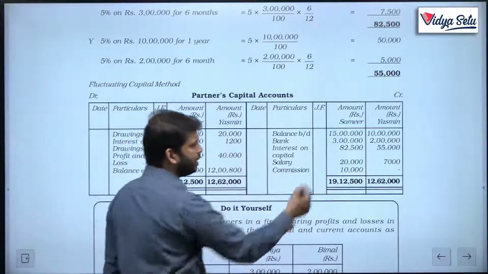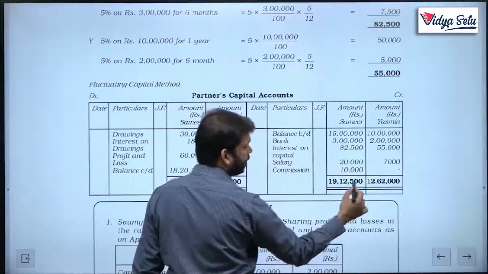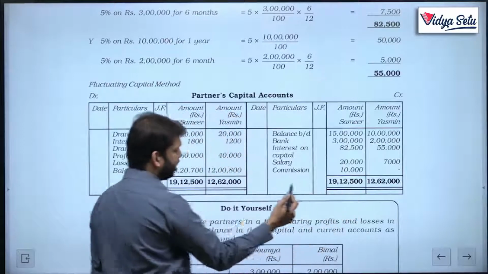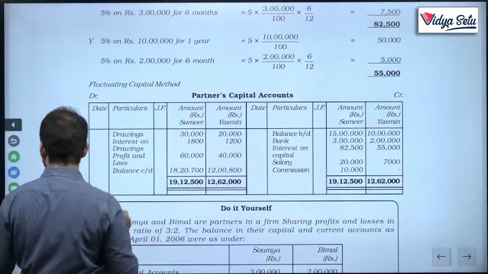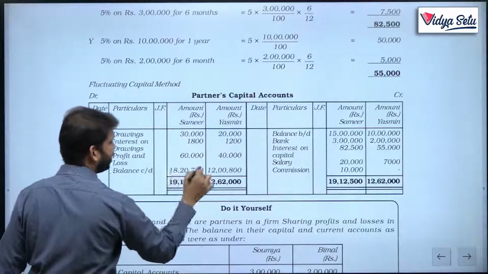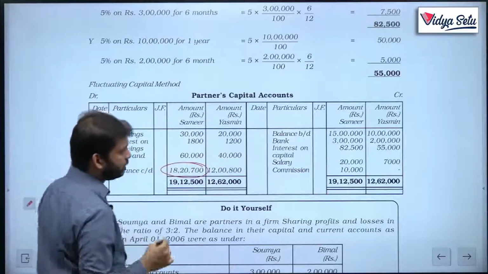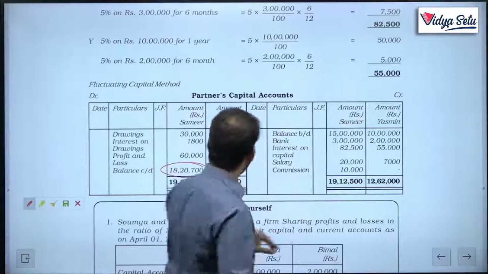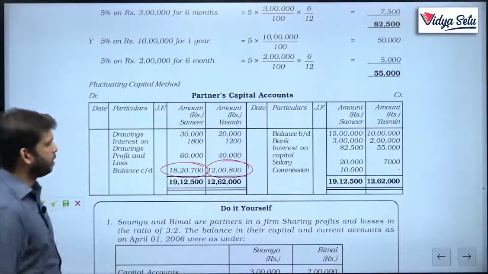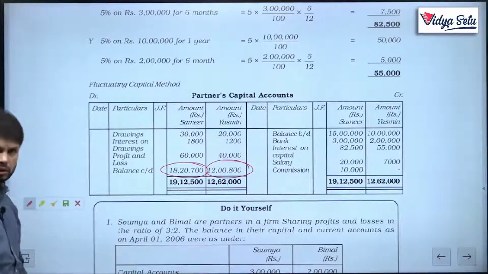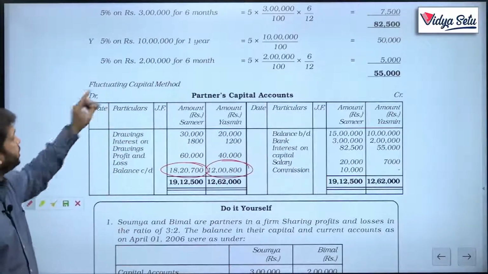If we calculate, we'll add all this. So the total comes to 19,12,500 minus all these things. This becomes our balancing figure. In the same way, total of all this minus all these three, this becomes our balancing figure. Just one account, okay? Because this is by the fluctuating method.